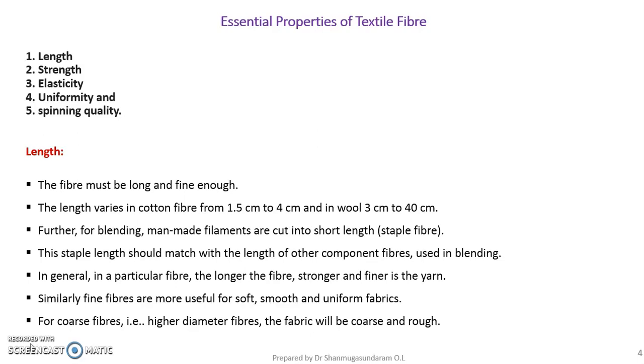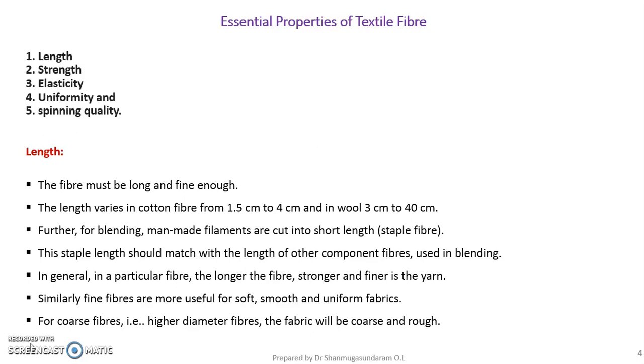Then this staple length should match with the length of the other component fiber used in blending. That's why I told you, when you are blending the fibers, the staple length should match with the length of the other component fibers. In general, in a particular fiber, longer the fiber, the stronger will be the yarn, and similarly the finer will be the yarn.